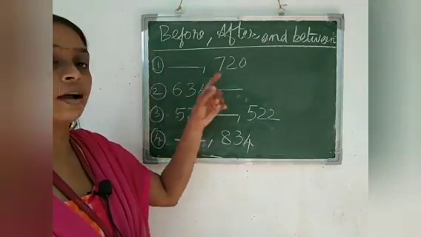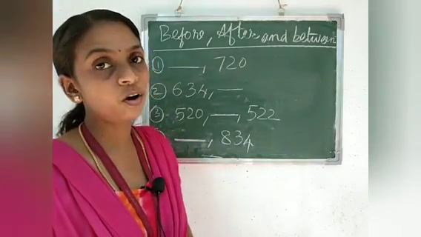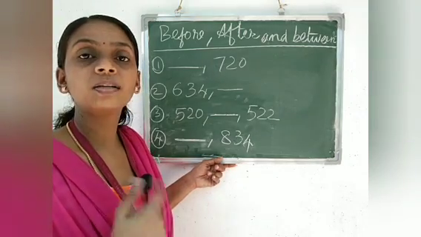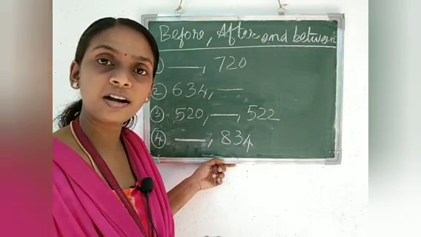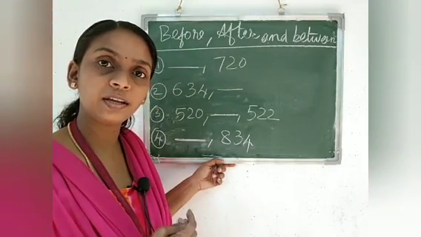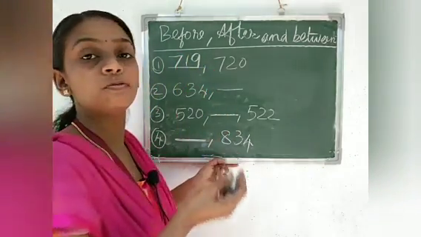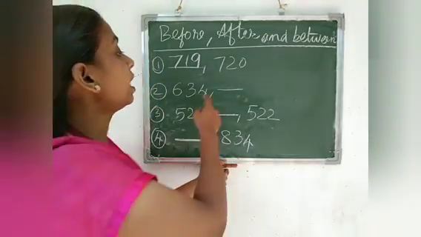So we have to write the before number. So before 720, what is the number? Tell me all of you, what is the number before 720? Yes, 719 is before 720.